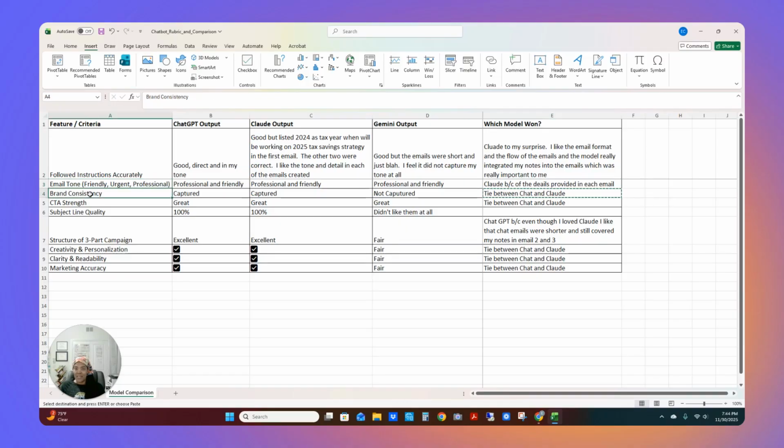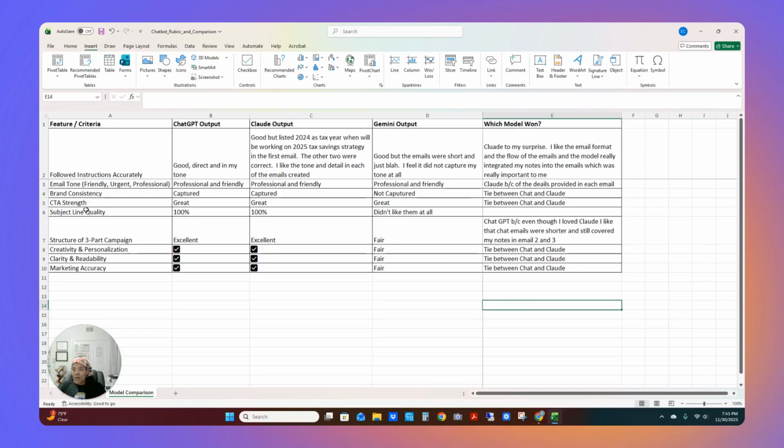For brand consistency, I felt that ChatGPT definitely captured my brand. Claude, without knowing me, captured my brand just from the prompt. And Gemini did not capture my brand. It was just very bland and straightforward, with no personality. So the model that won, that's really hard for me to say. So I'm going to say it's a tie between Chat and Claude.